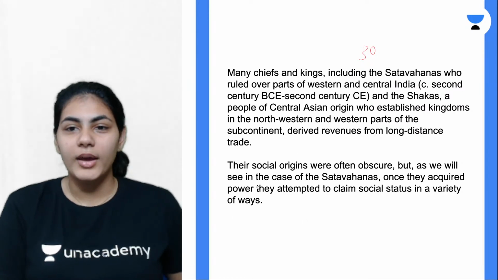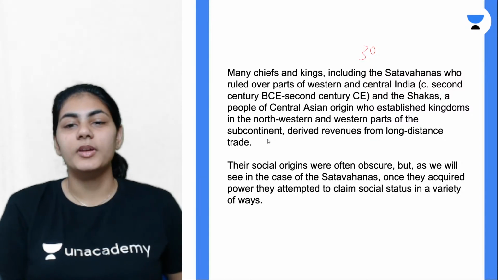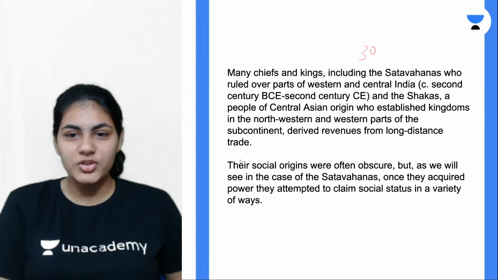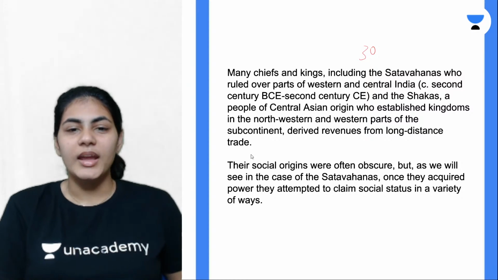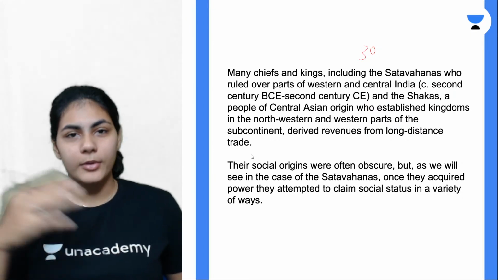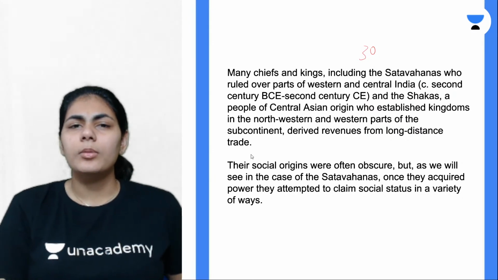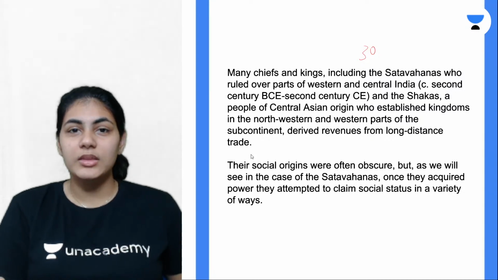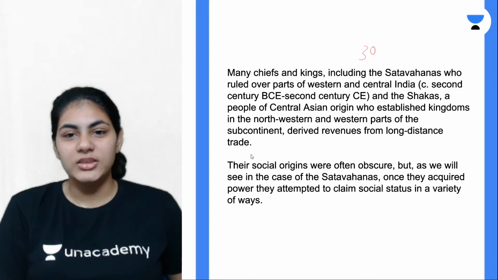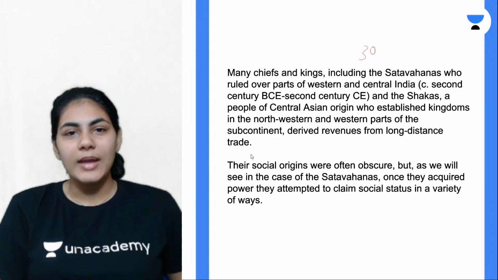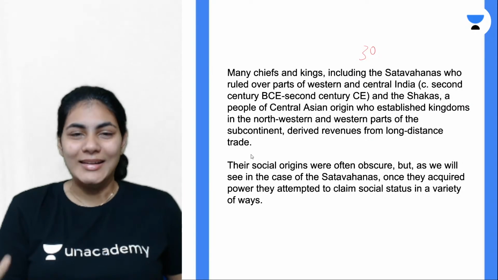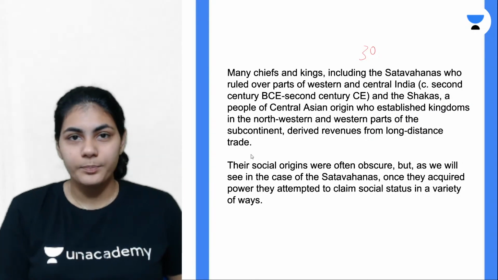Okay. Where were we? We were talking about the long distance trade, right? So the next point of the slide talks about the social origins of different dynasties, right? Basically, according to the fourfold Varna structure, only Kshatriyas were supposed to be the kings, thematically or on paper, according to the system. Only Kshatriyas are supposed to be the rulers, right? But sometimes Vaishyas or Brahmins or Shudras, even they were powerful enough to establish their own kingdoms, right?